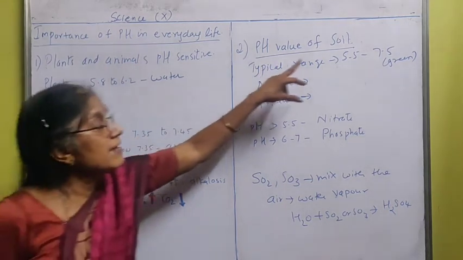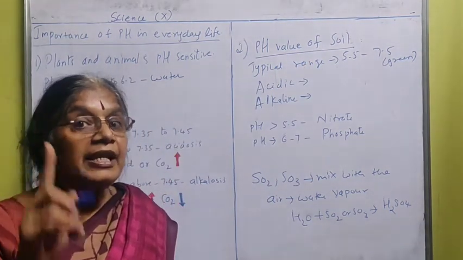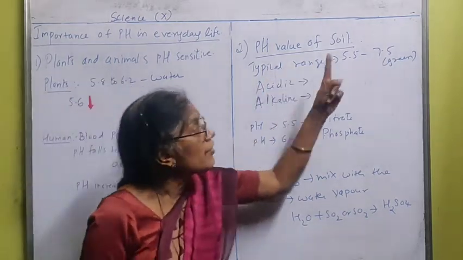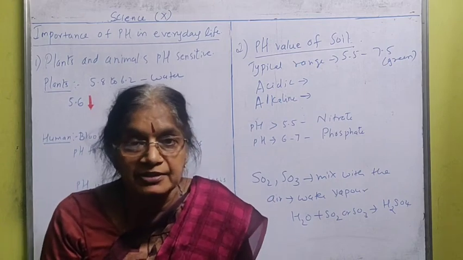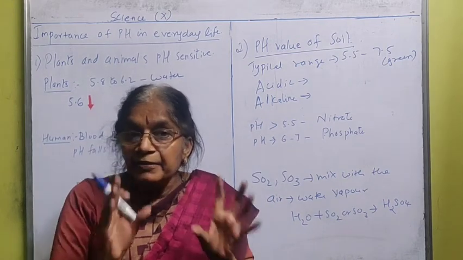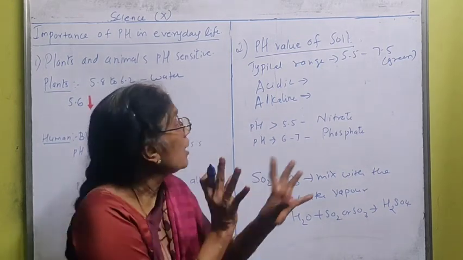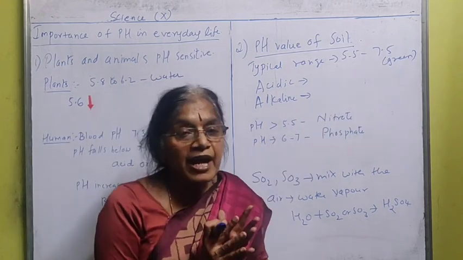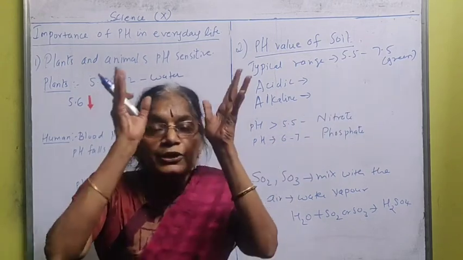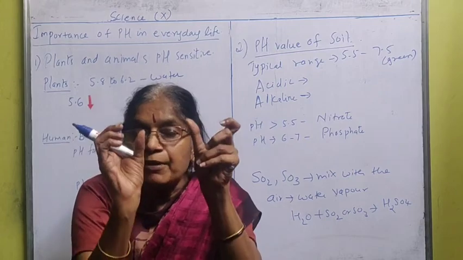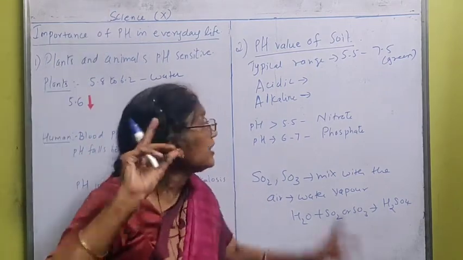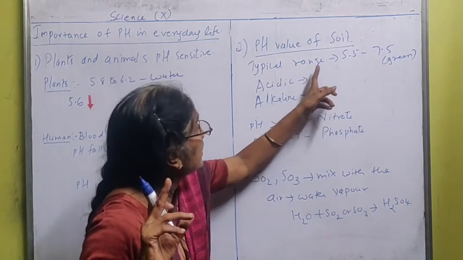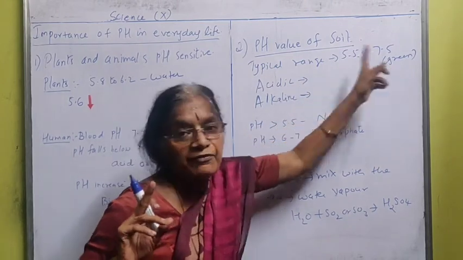Next we'll come to the pH value of soil. Farmers are very, very accurate about the pH value of soil because they know that if they want to get a good yield of crops, the pH value of soil is needed. If the pH value of soil is 5.5 to 7.5, it has all the nutrients in appropriate proportion, and only then will the growth of the plants take place. That is why the pH range is 5.5 to 7.5.